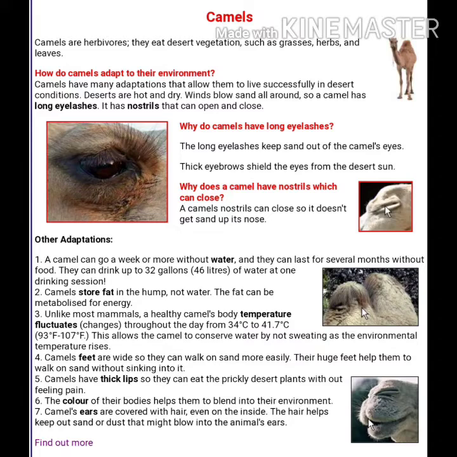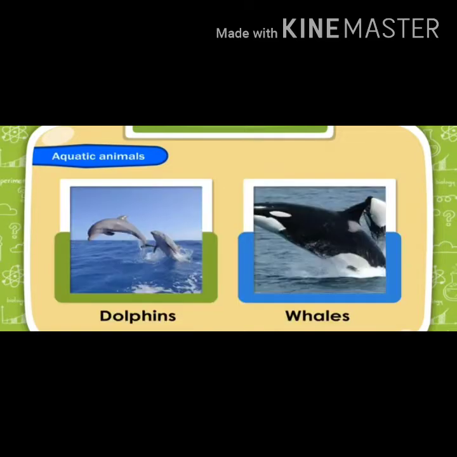Ears covered by hair help them to keep out sand that might blow into the air. They have long eyelashes to keep sand out of the camel's eyes. Thick fur on the top of the body and thin fur elsewhere allow easy heat loss and protection from heat. The desert's climate is cold at night and extremely hot in the day. Camels can survive there properly due to adaptation.